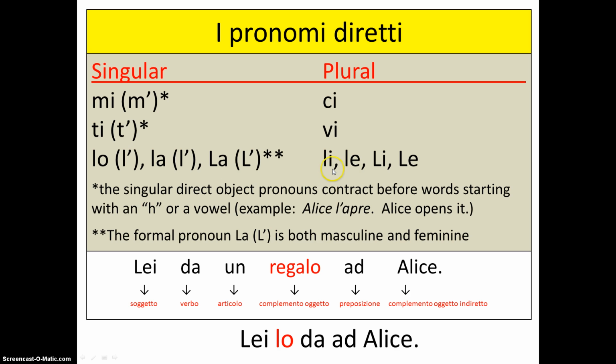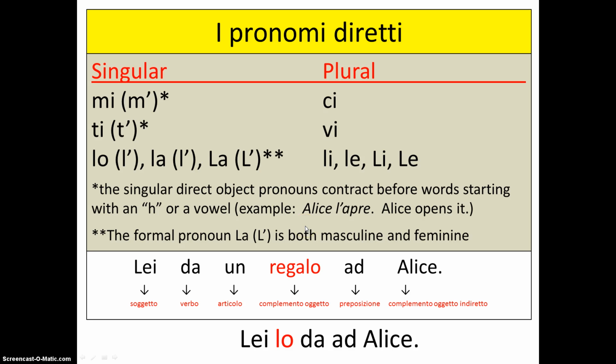And then we have li, the plural masculine, le, plural feminine. Li and le are both plural, and La, the formal you, just has one form in the singular for both male and female, but in the plural it does separate. And then we have our apostrophed contracted forms in the singular. Notice they don't exist in the plural. Those are only used in front of verbs beginning with vowels or H.